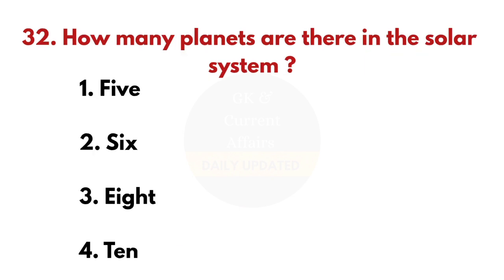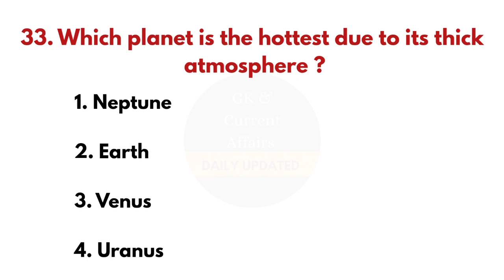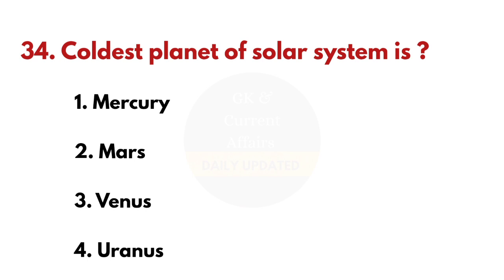32nd question. How many planets are there in the solar system? And the answer is 8. 33rd question. Which planet is the hottest due to its thick atmosphere? And the answer is Venus. 34th question. Coldest planet of solar system is? And the answer is Uranus.